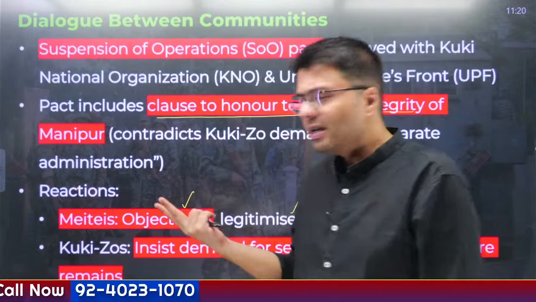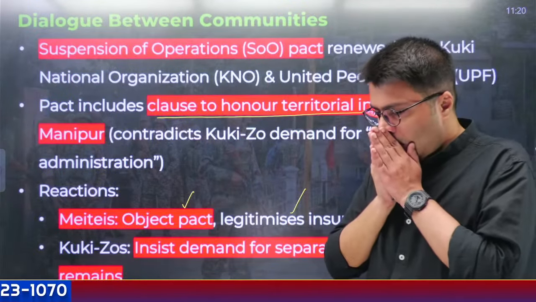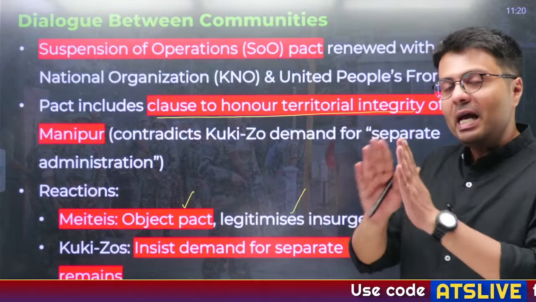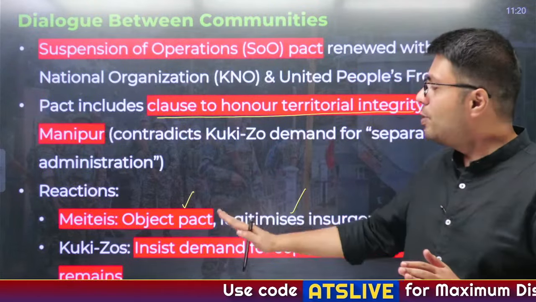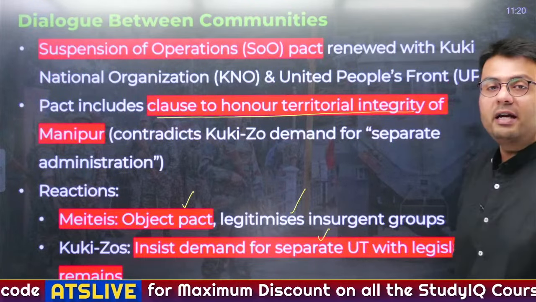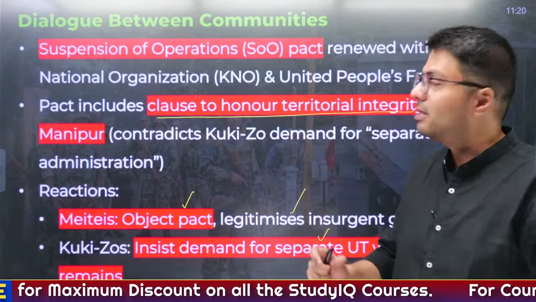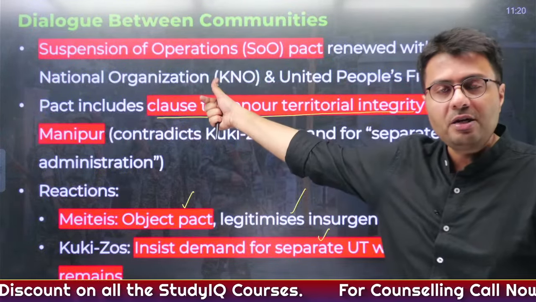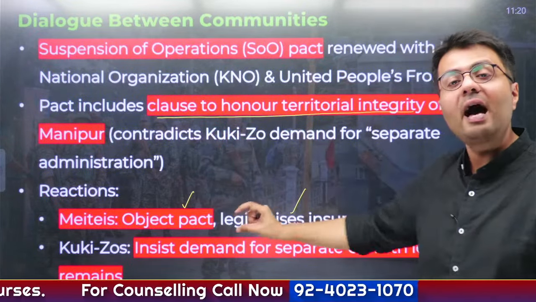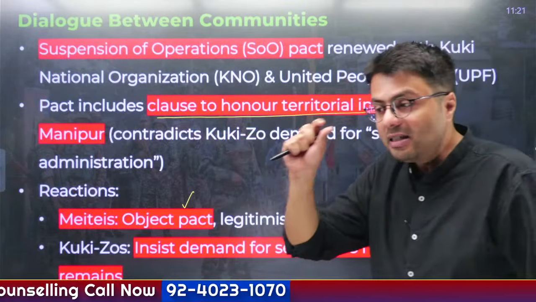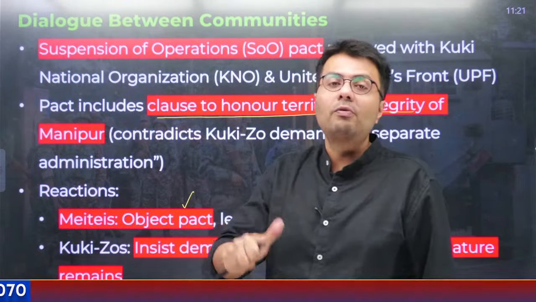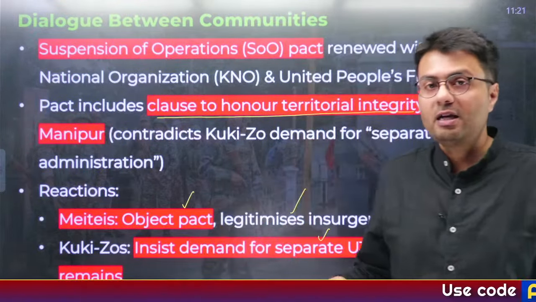Second argument. Now the second argument is that the Kuki Zo people insisted that the demand for a separate union territory with a legislature still remains. They have agreed to suspend their operations against the union government and the state administration, but they still haven't given up on their demand of having a separate union territory which would help them to govern away from the Methi dominated community, right?